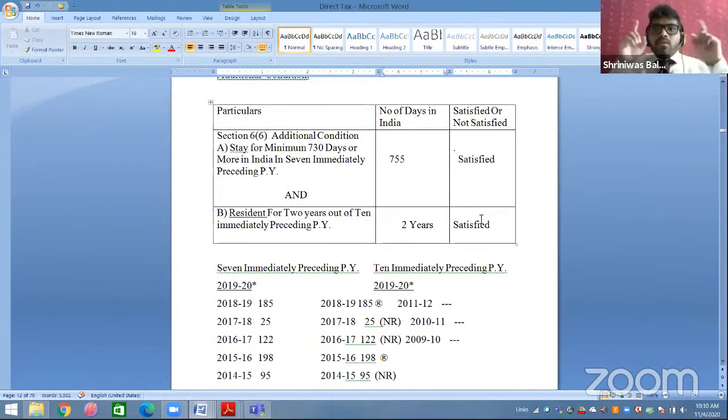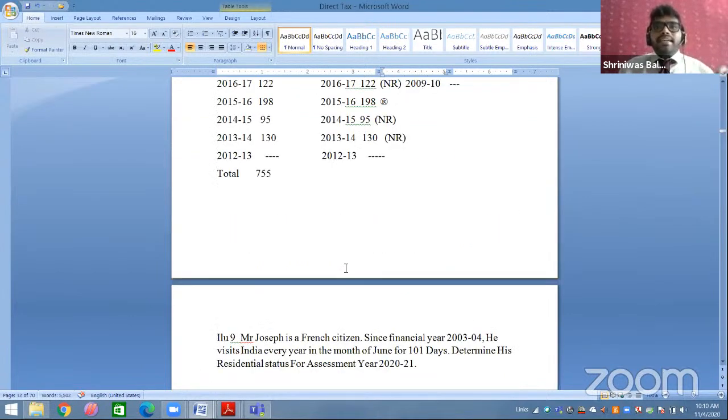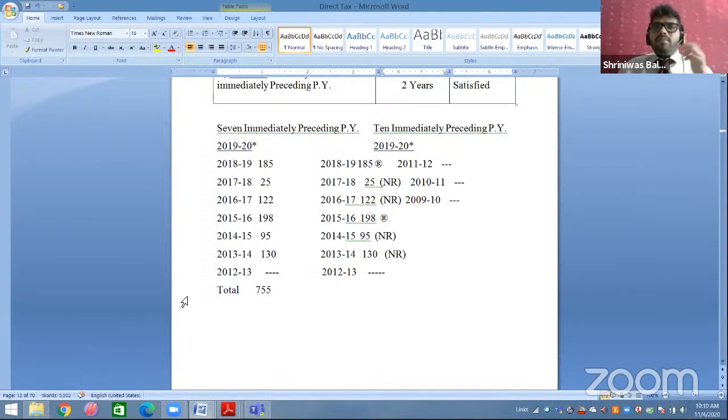So I can, and you all can say, we are also satisfied with the additional point, students. If you are satisfied with the additional point, then yes, you are a resident and ordinary resident of India. So you will give in the conclusion that you are a resident and ordinary resident of India. You have to write in detail that the basic is satisfied, the additional is applicable and also satisfied, both the points of additional are satisfied. So Mr. Yen will be called a resident and ordinary resident of India.